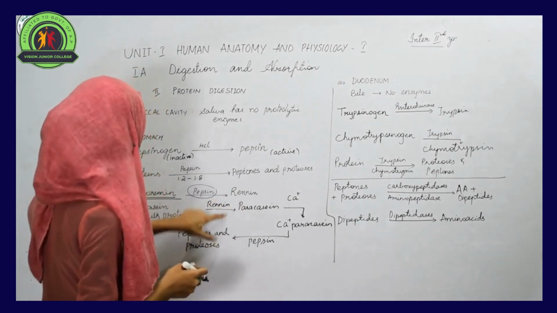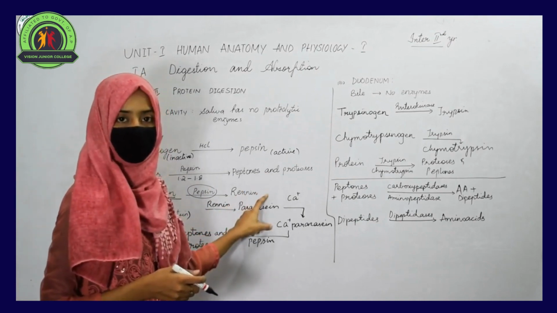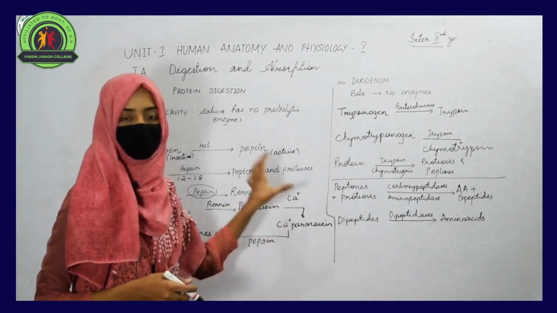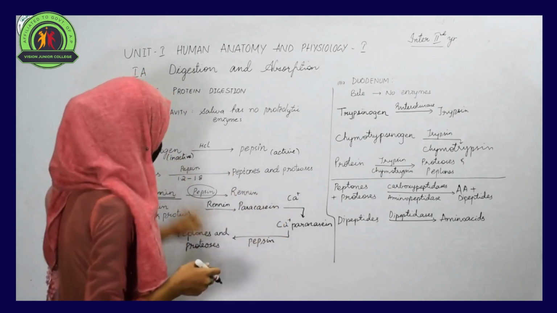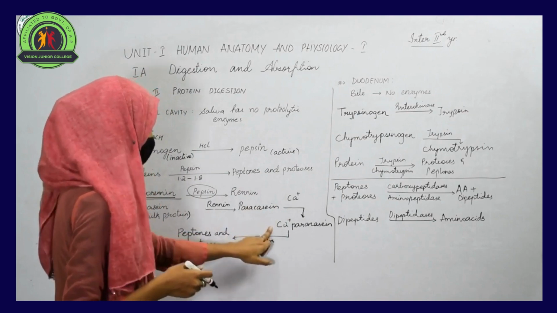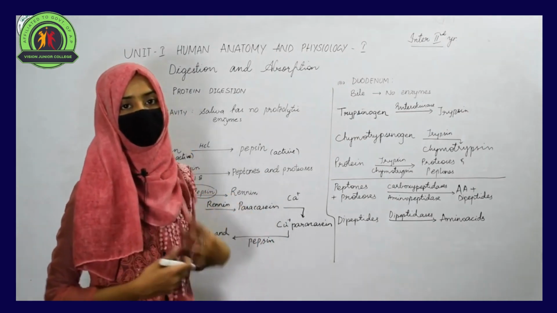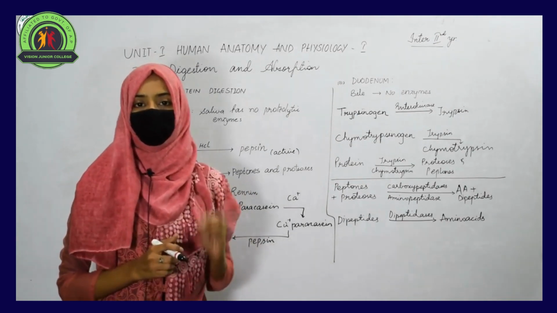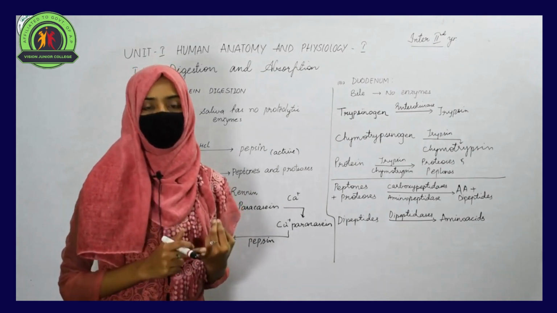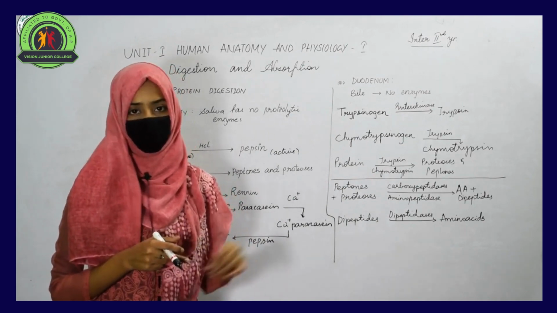Renin converts casein to paracasein, and pepsin breaks calcium paracasein into peptones and proteases. This is how renin and pepsin are very essential for the digestion of proteins.